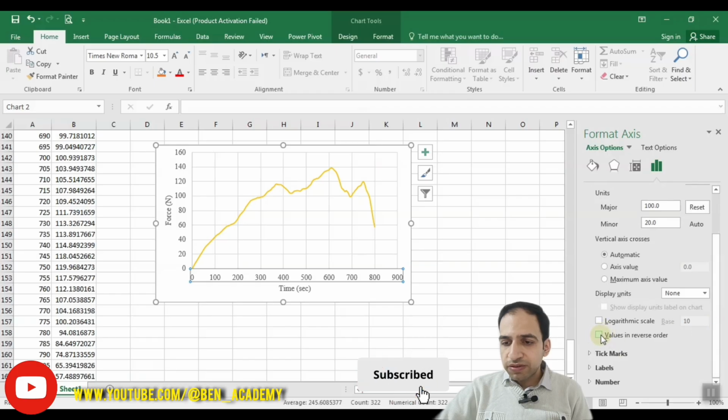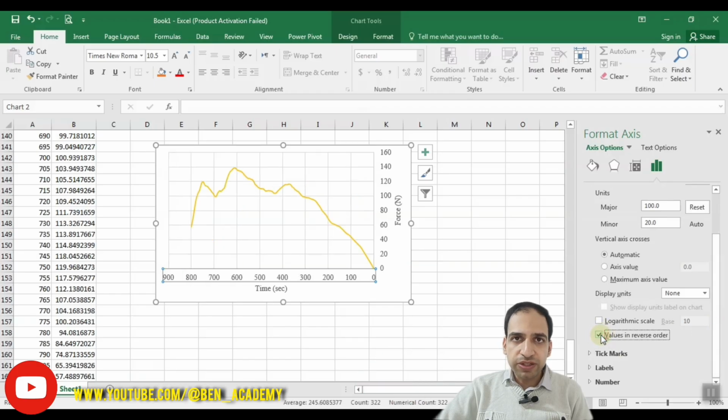You can select this option, values in reverse order. You can see that the diagram is drawn in a reverse manner. In some cases, you may prefer to draw a diagram like this.